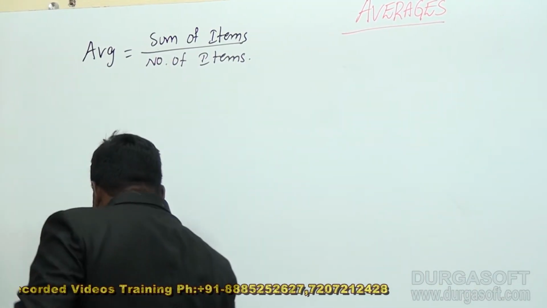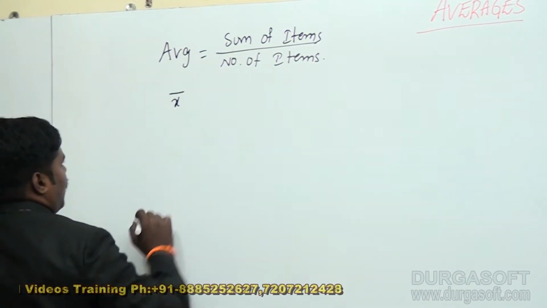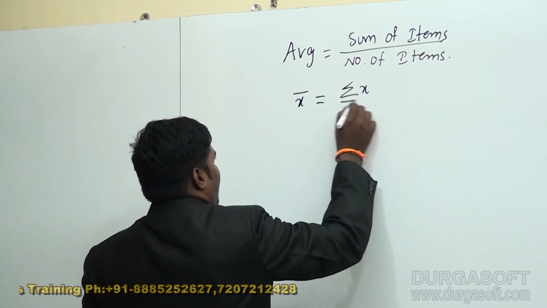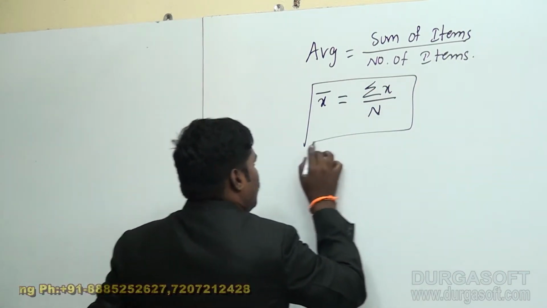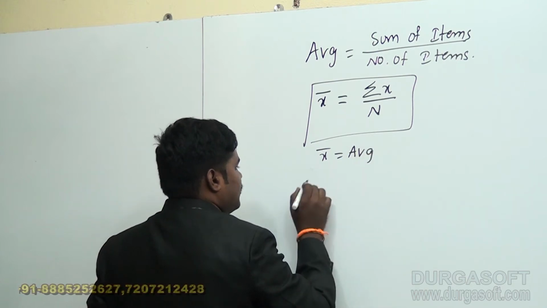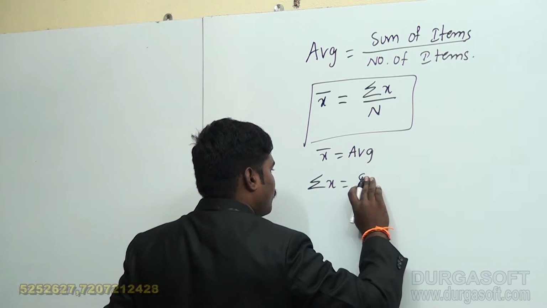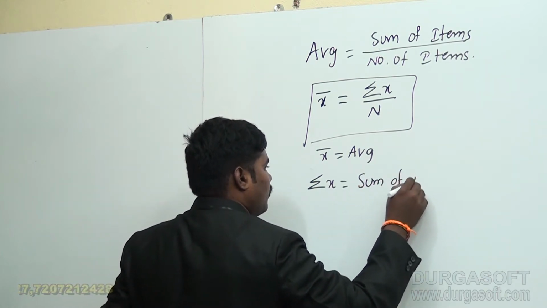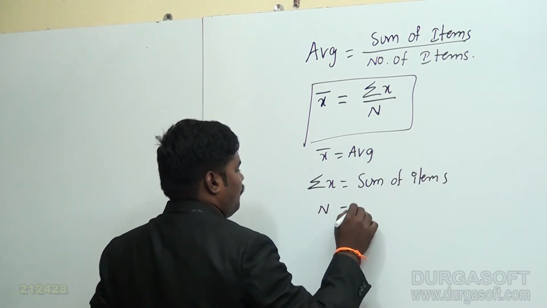The average is indicated as x bar. X bar is equal to sigma x by n, where x bar is the average, sigma x is the sum of items, and n is the number of items.